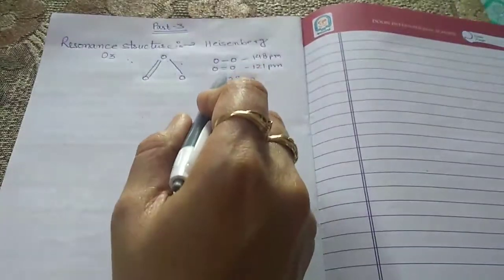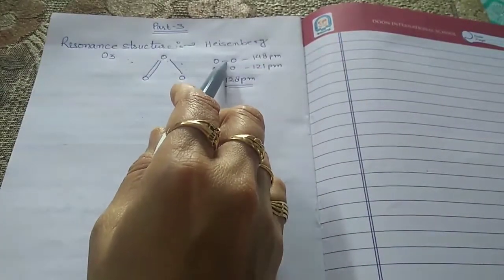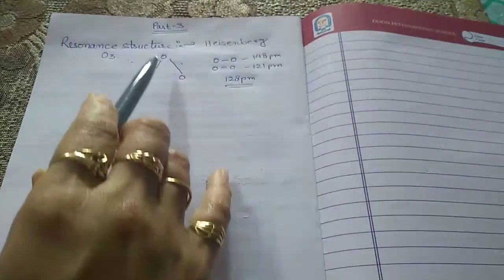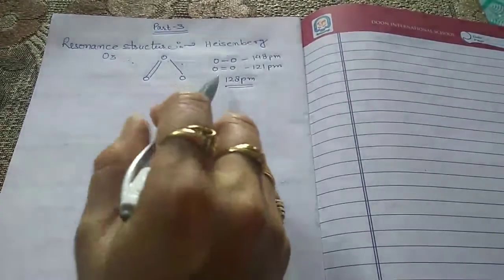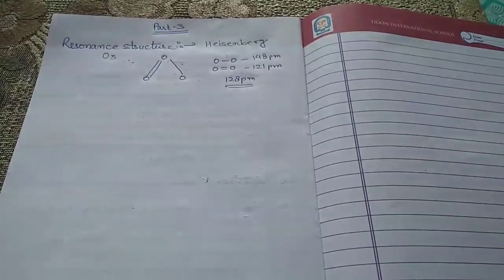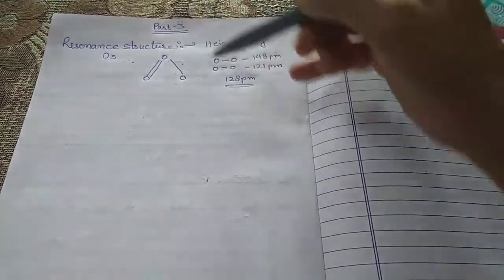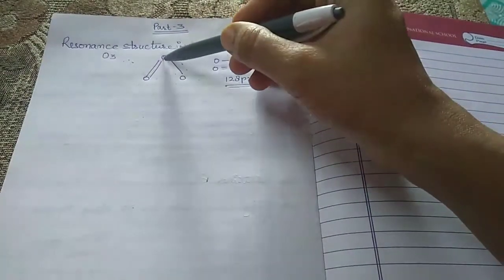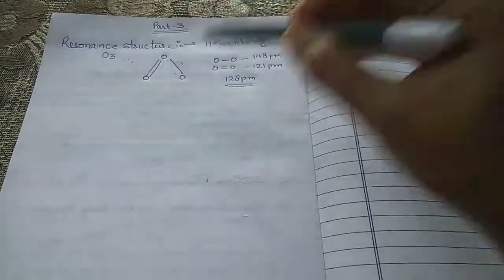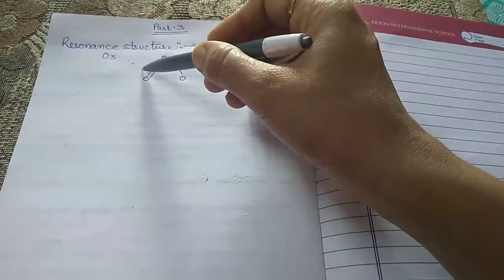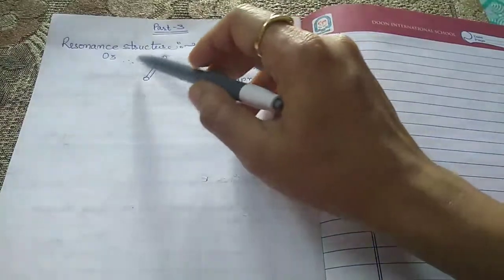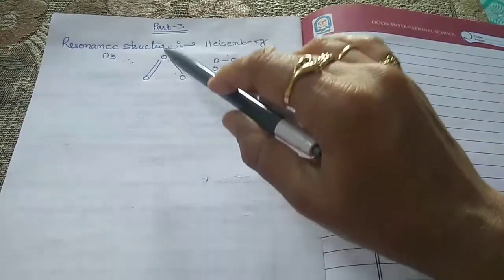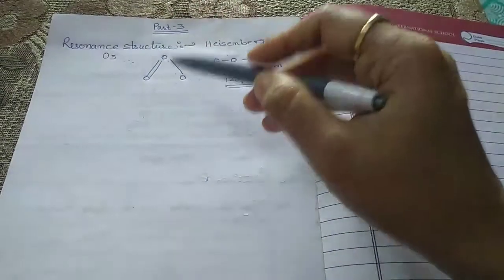Here I am representing one as a single bond and one as a double bond, but the experiment shows both bond lengths are the same, 128 picometer, and the bond between the oxygen atoms is in between single and double. So this means that the above structure does not account for the observed experimental fact.